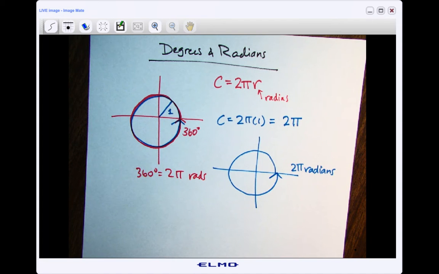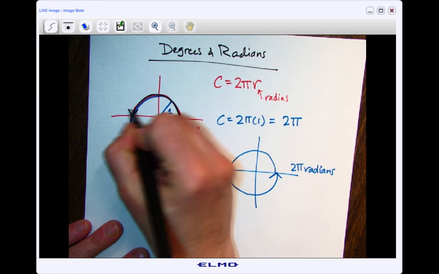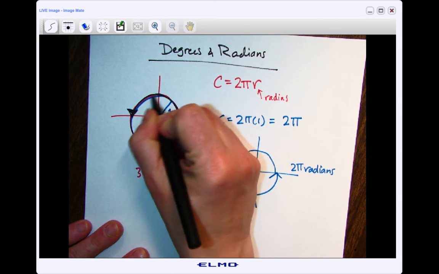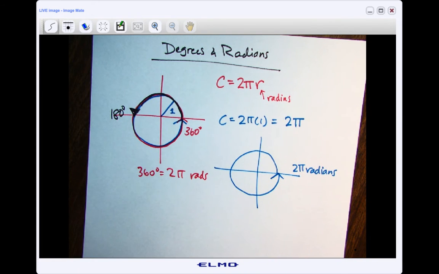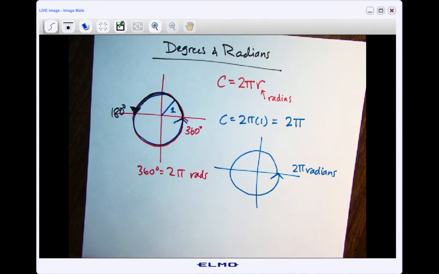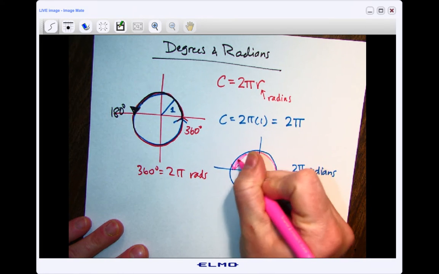Now, if I spin halfway around a circle, so from here to here, hopefully people would understand that halfway around the circle would be 180 degrees. Well, if I spin halfway around something that is 2 pi radians and I only spin to here, how many radians would that be?